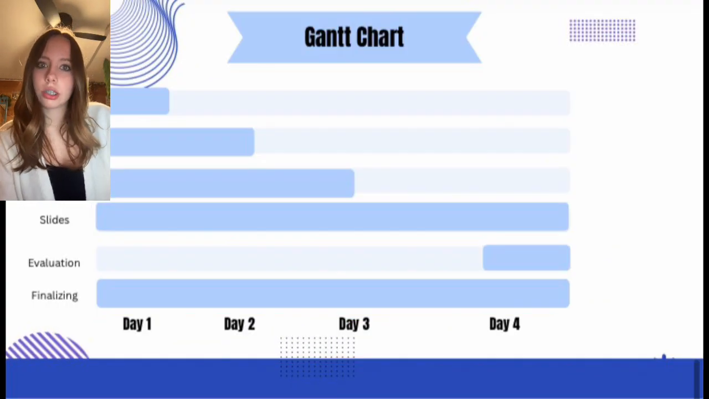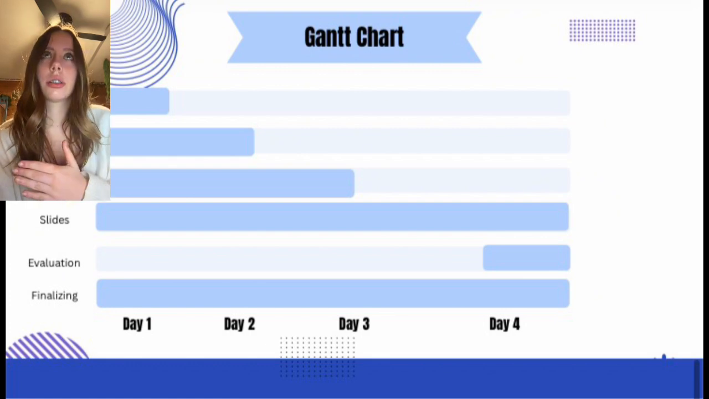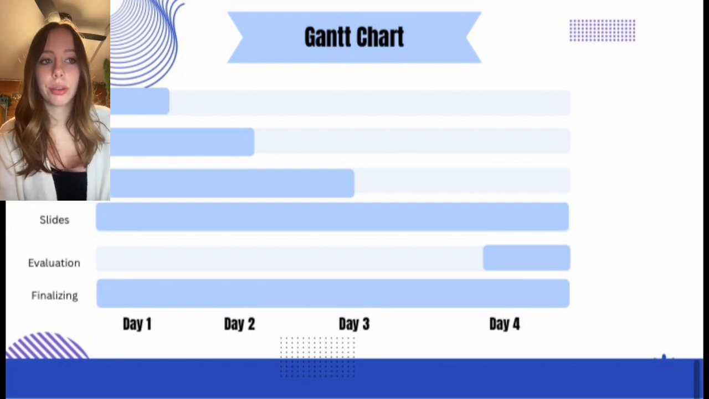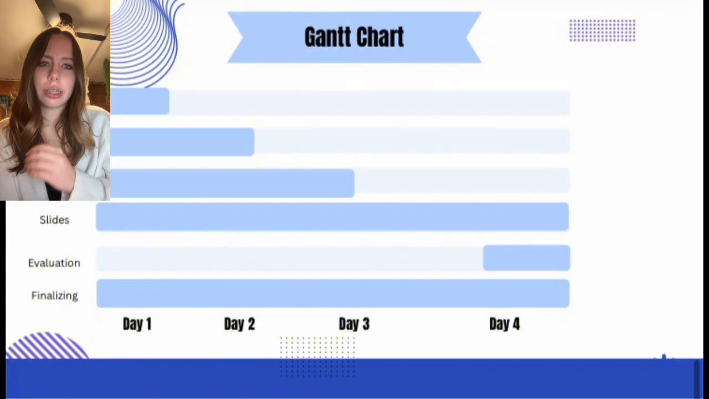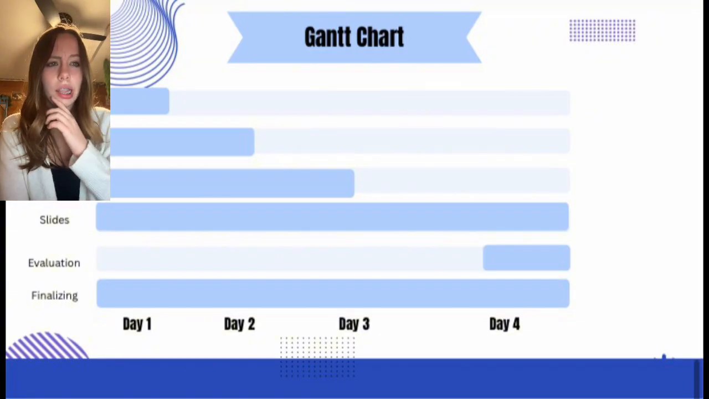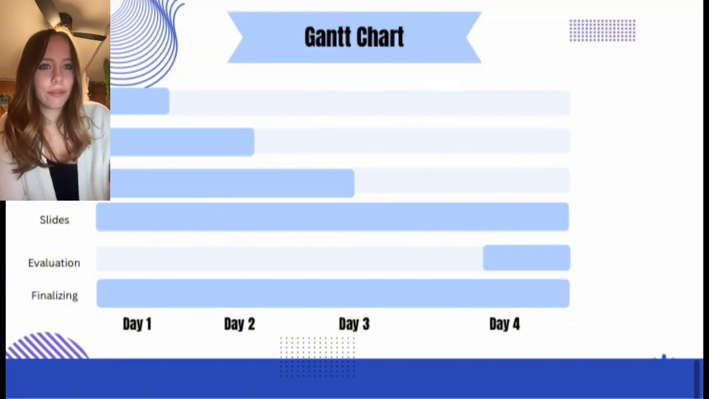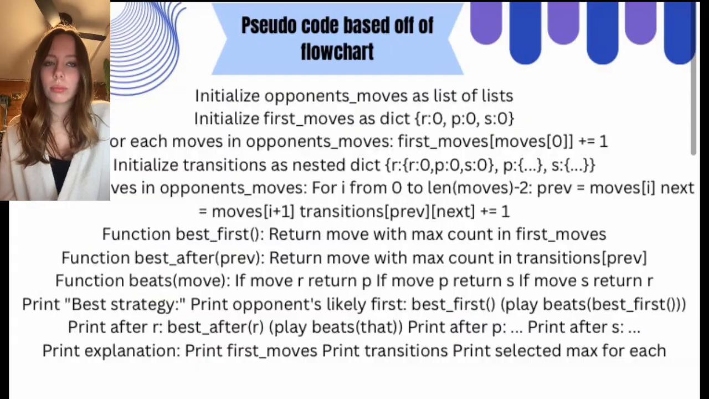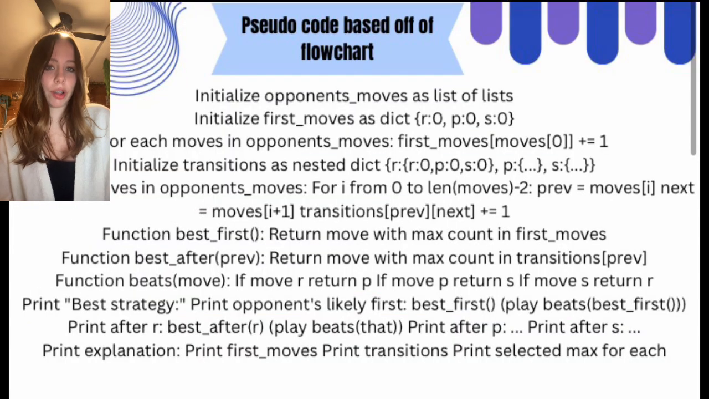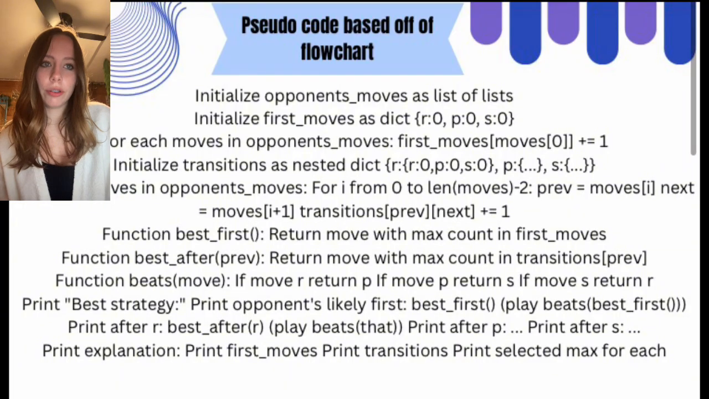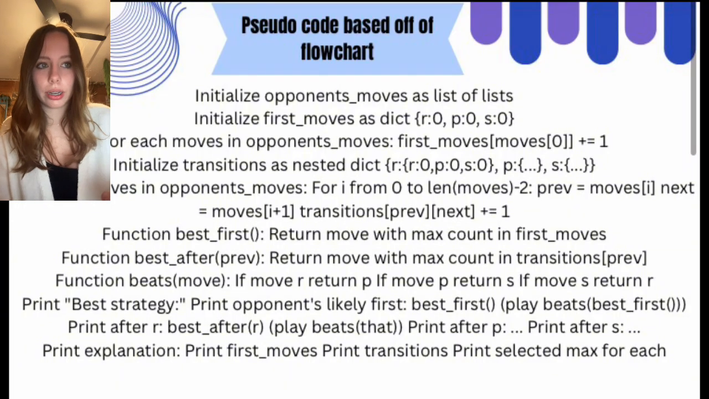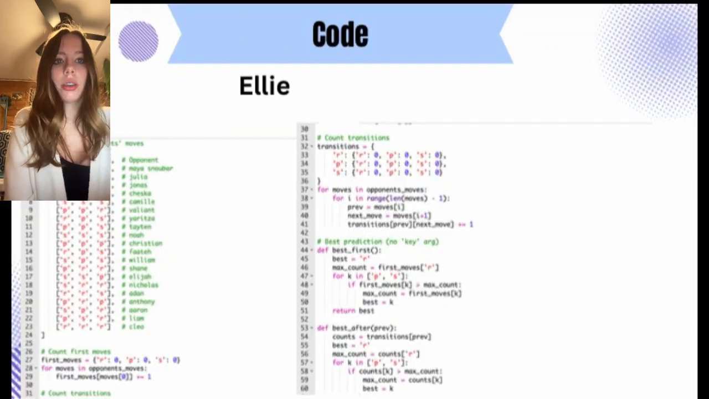So our Gantt chart shows how we managed our time across the 4 days that we worked on the project. We split it into planning, coding, evaluation, and finalizing in order to stay organized and productive. So next we have our pseudocode, which explains the logic behind our program in a simplified way. It shows how we store opponent moves, count patterns, and use functions to predict and counter future moves.